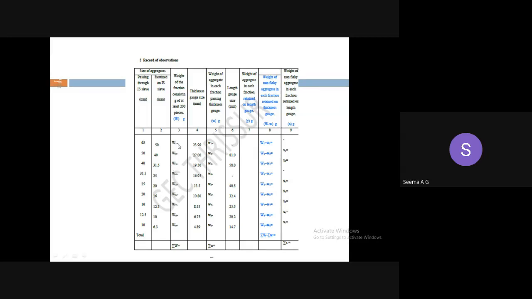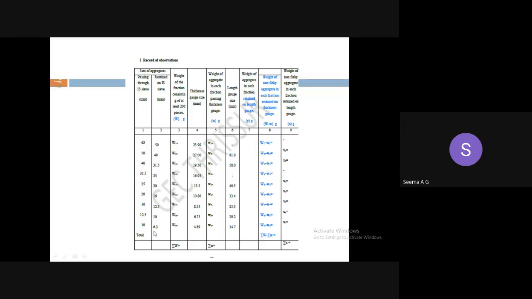Total weight of the aggregates is written here. Then the weight of the aggregate passing through the thickness gauge is written here. Similarly for other sieve sets also: 50 to 40, 40 to 25. This 31.5 sieve set is not normally used in our laboratory. Then 25 to 20, 20 to 16, 12.5, 10, likewise.